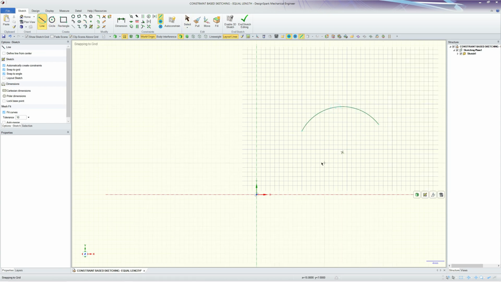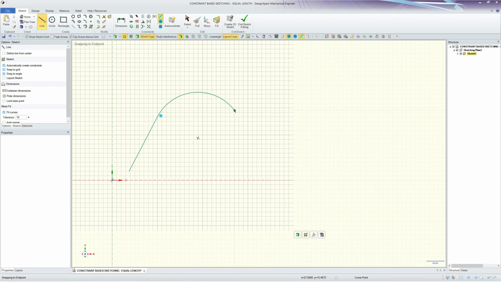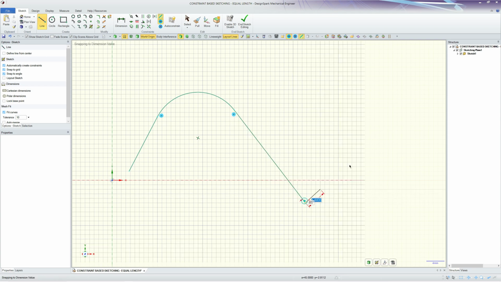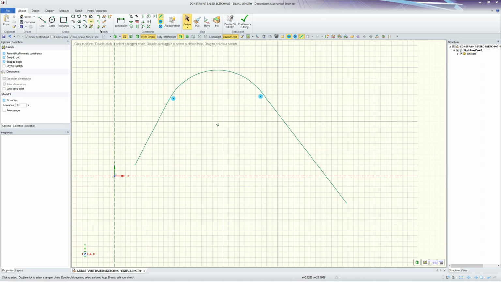and some lines. So I'll draw these with constraints automatically on as tangential. Okay, let me just pin this position.